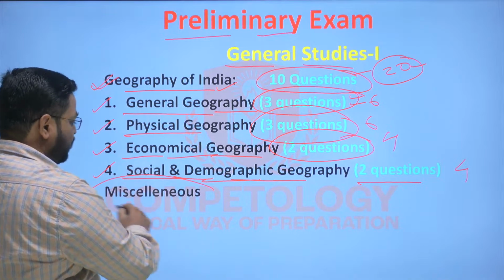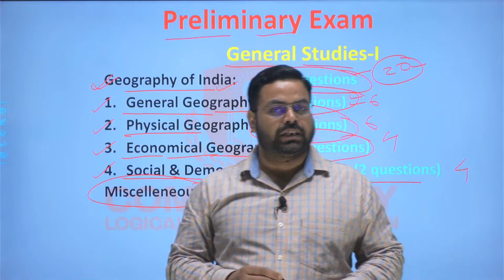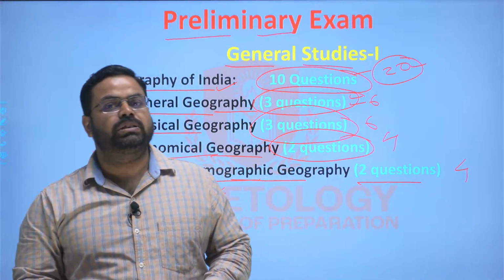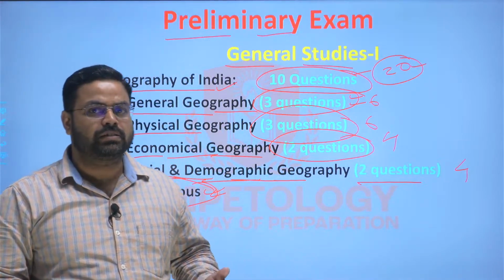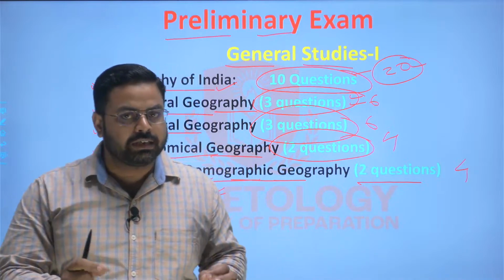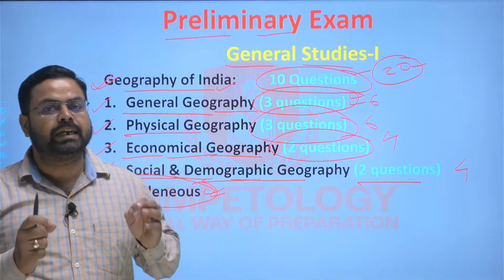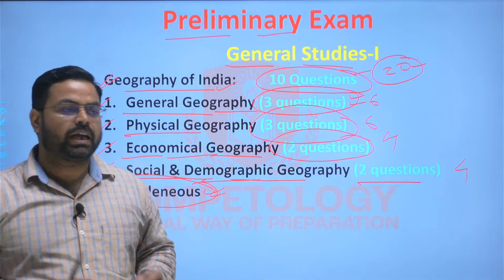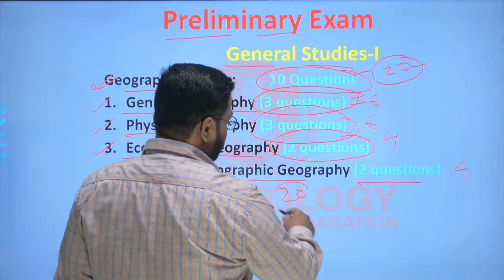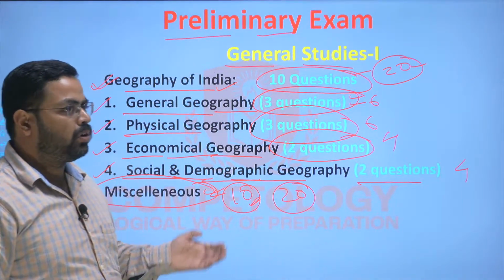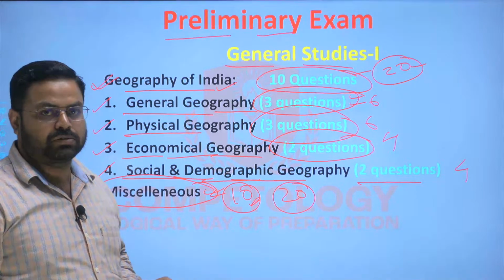And the last one is the miscellaneous type of questions, which is already provided in the syllabus under the last head. There you will find questions related to disaster management, climate change, environment and ecology, and various other things, as well as current issues from geographical perspectives in India as well as internationally. This will carry around 10 questions, that is 20 marks. It may be a bit more or less, but around this many questions are going to be asked from this portion also, right?